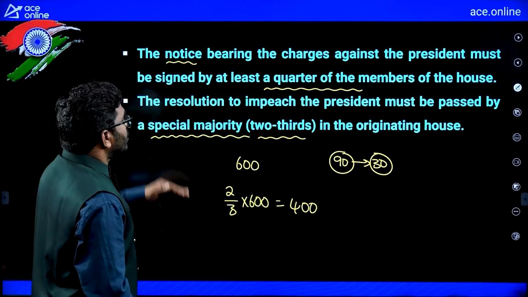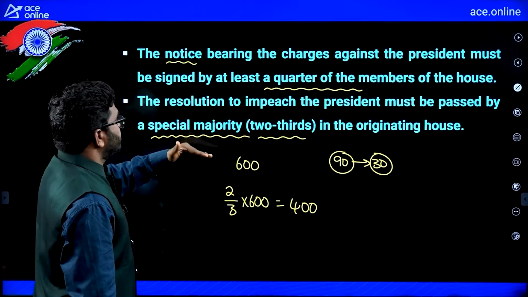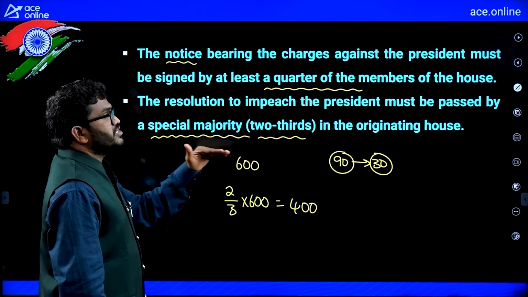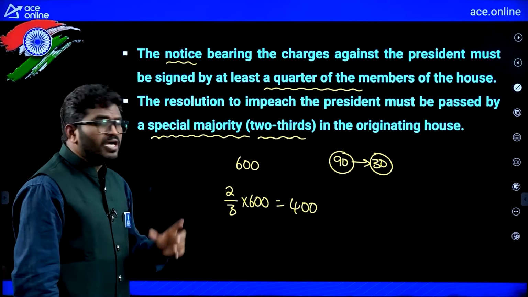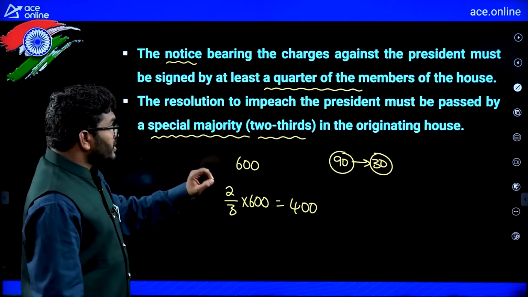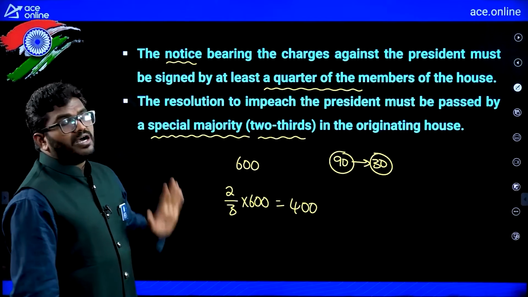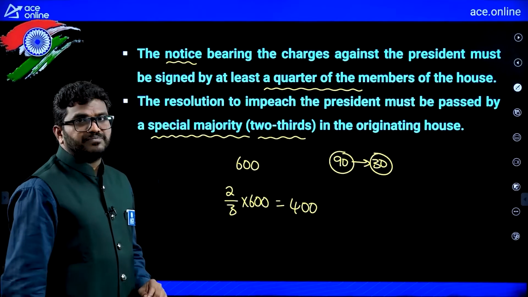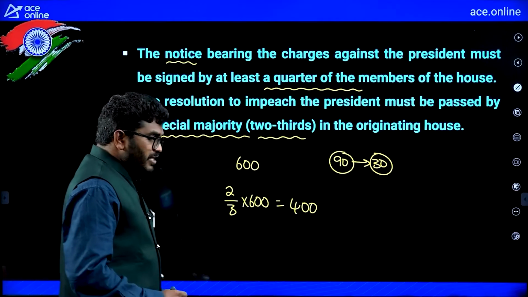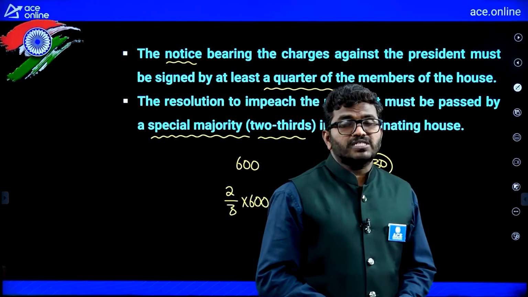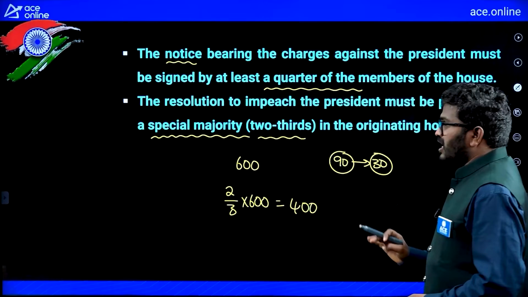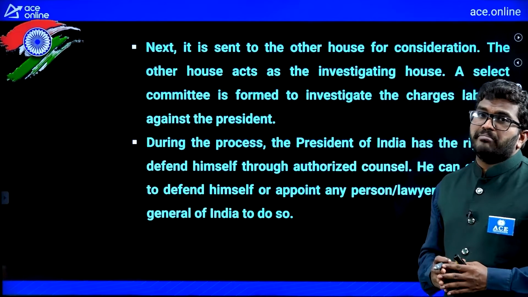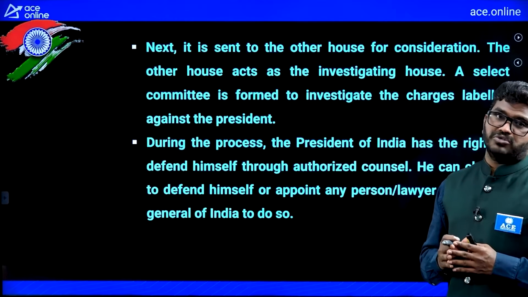Okay, now the resolution to impeach the president must be passed by a special majority, that is 2/3 in the originating house, either it may be Lok Sabha or it may be Rajya Sabha. 2/3 of the members must support this resolution to impeach the president, right. Then after passing the resolution in that particular house, it will move to the second house. The second house is the main interrogating house actually.